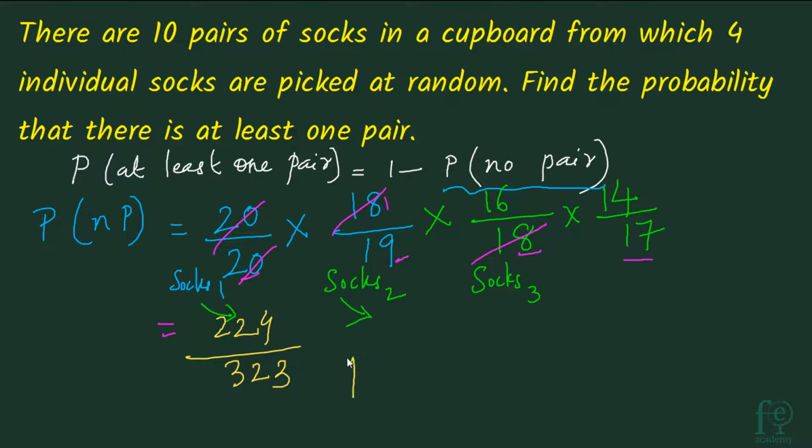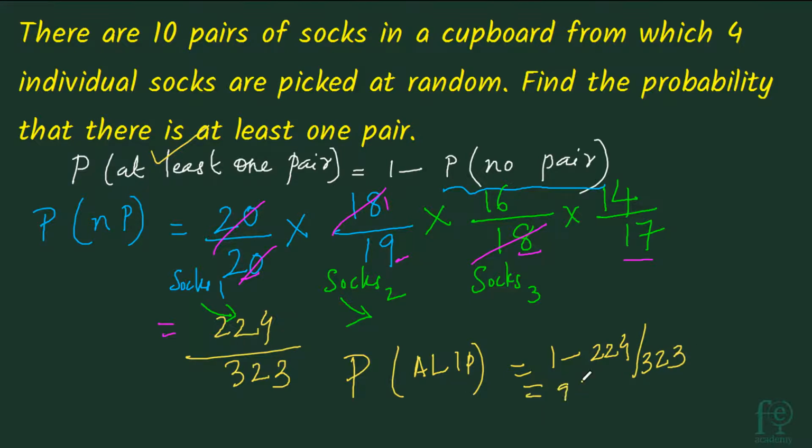So the probability of at least one pair will be equal to 1 minus 224 divided by 323, which gives us 99 divided by 323. So this is our final answer.